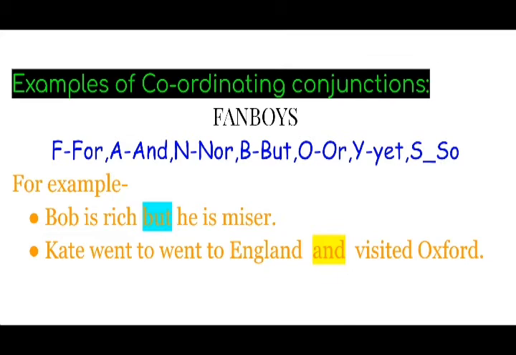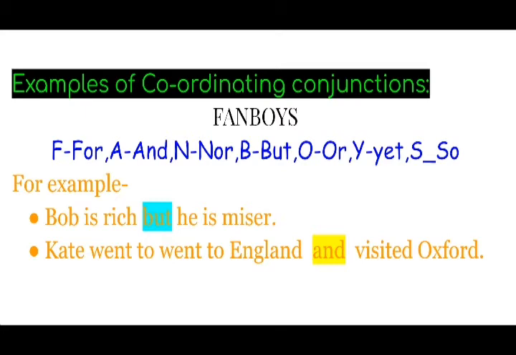The abbreviation of FANBOYS is F for, A for and, N for nor, B for but, O for or, Y for yet, and S for so. These seven coordinating conjunctions are important for making sentences, for connecting sentences.